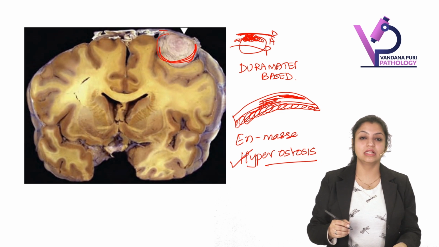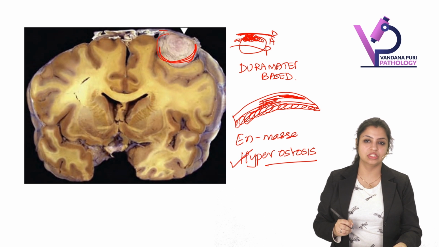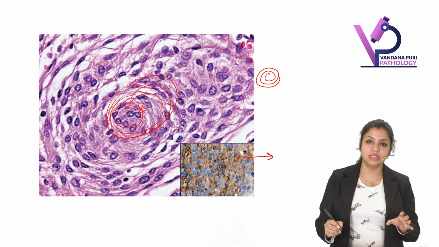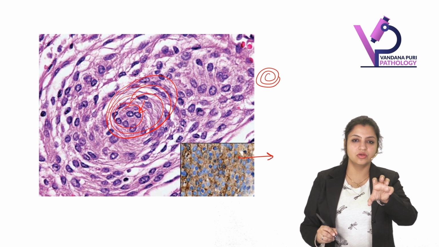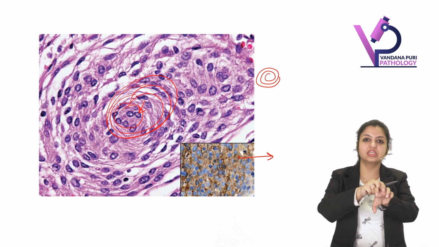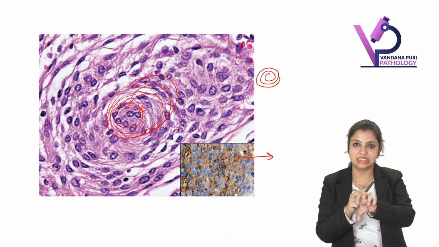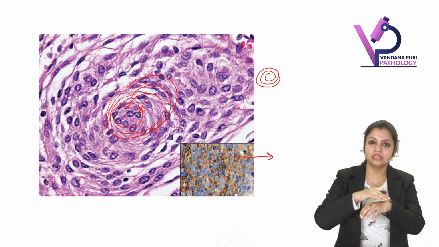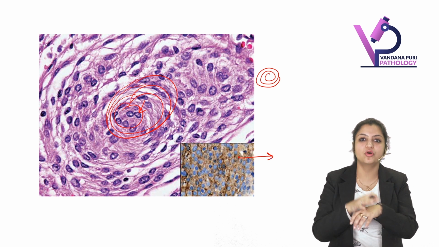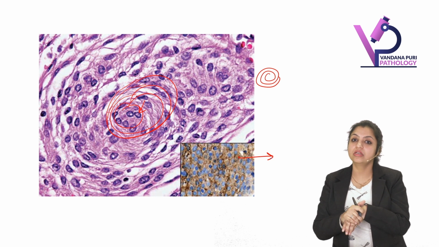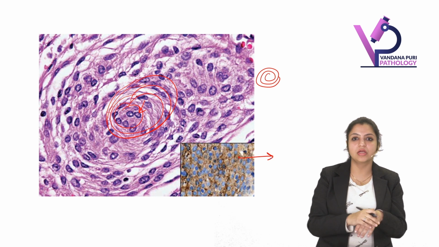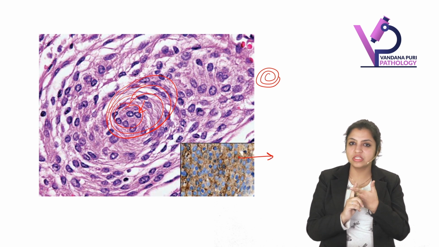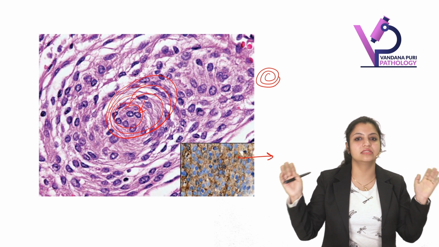Meningioma cells show a very typical IHC positivity, which you should remember. What do you do in IHC? You take the antibody against a particular antigen and you tag it with DAB, diaminobenzidine. When the antigen-antibody reaction occurs, the diaminobenzidine will be deposited, so that area will turn brown in color. Remember, if brown color is coming, it is positive. If brown color is not coming, IHC is negative.